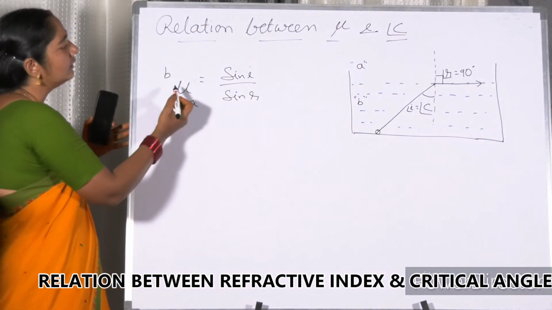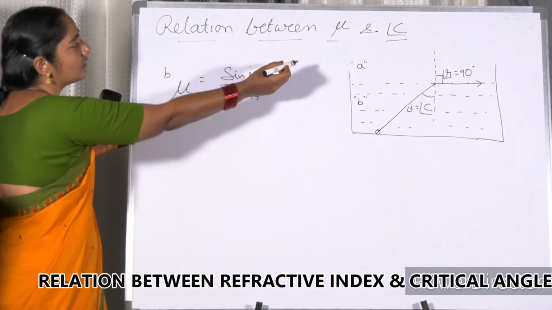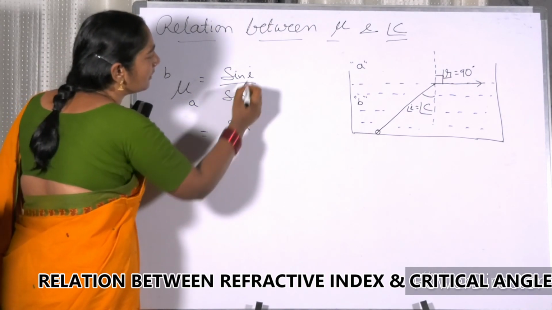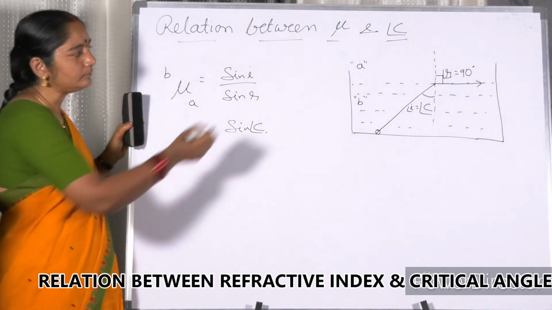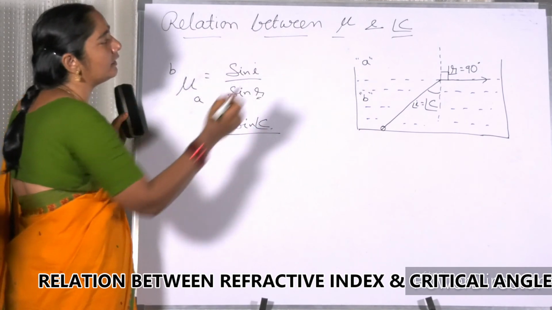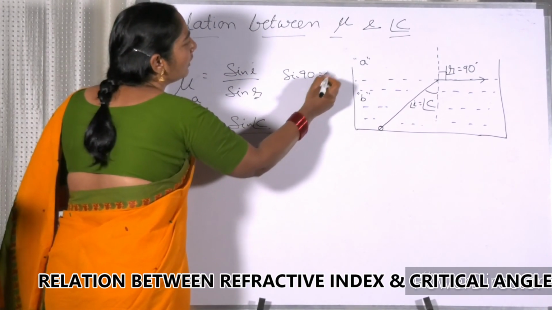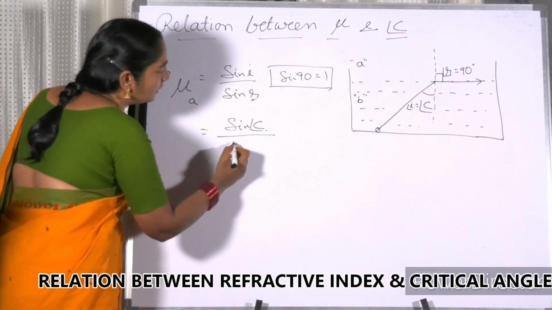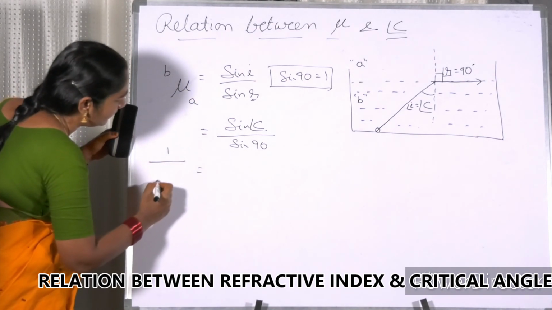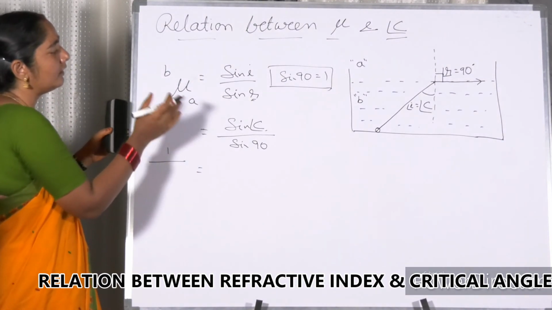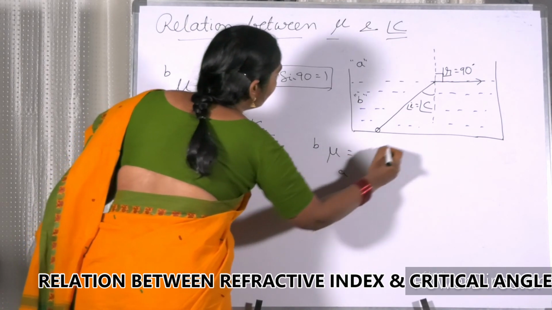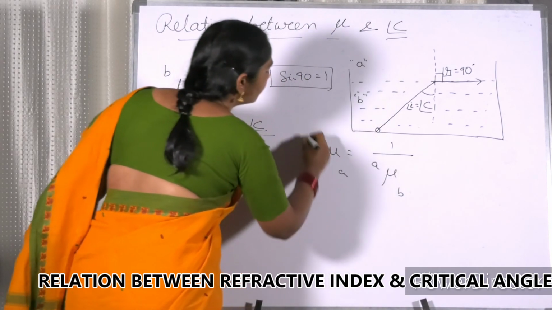Now the refractive index of A with respect to B. We have seen that mu AB is equal to 1 by mu BA. This we have already seen, we know that.